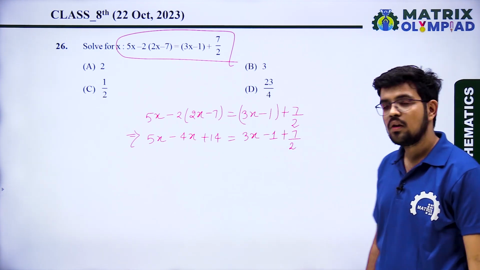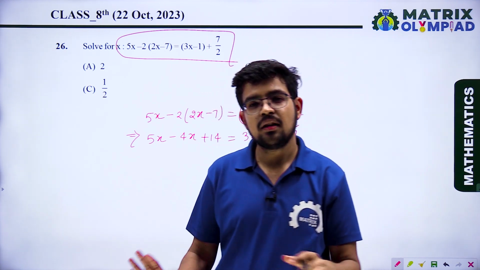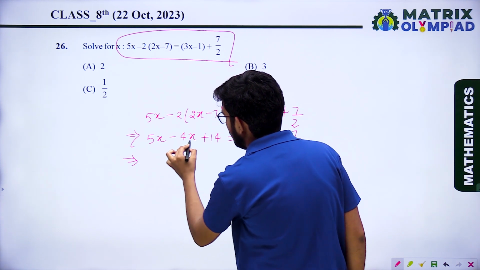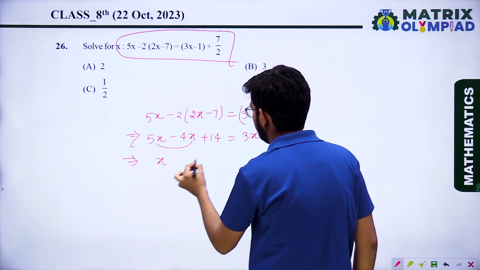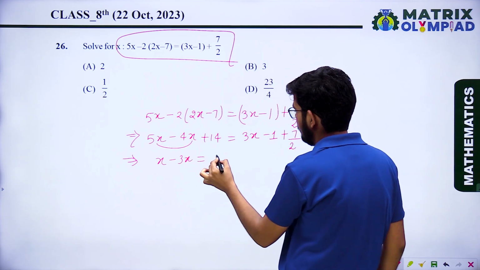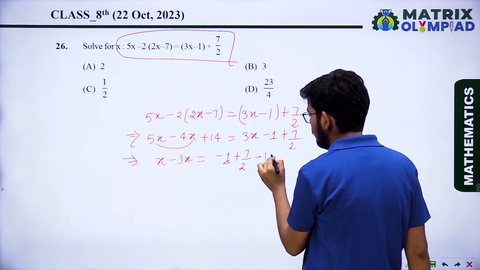Now what can you do? Send variables on the same side and constants on the same side. So that will be 5x minus 4x minus 3x equal to minus 1 plus 7 upon 2 minus 14.